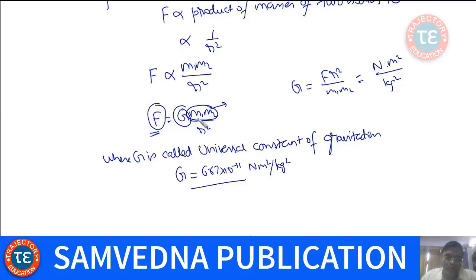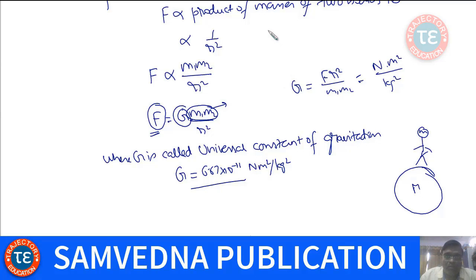This can happen if both are very large, like the Sun and Earth, or if one mass is very large, like the Earth and a person lying on the Earth, whose mass is very small compared to Earth. So at least one of the bodies has to be a celestial body.